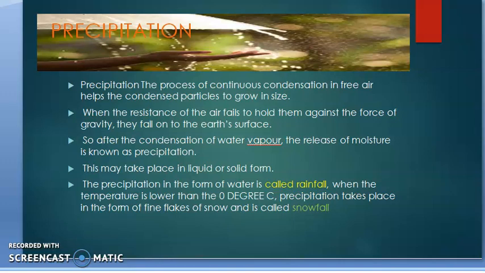Hello students, today we are going to discuss our last topic from the chapter Water in Atmosphere, that is precipitation. Precipitation in meteorology is any product of the condensation of atmospheric water vapor that falls under gravitational pull from the clouds.